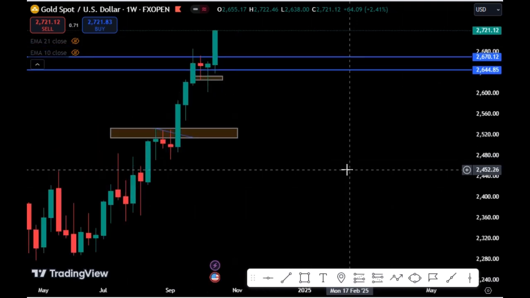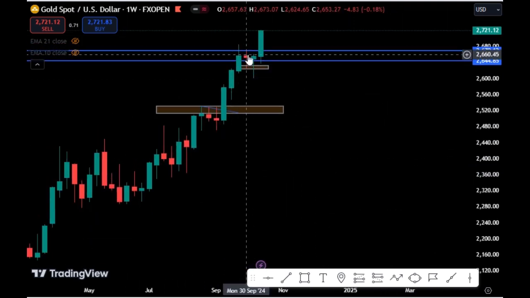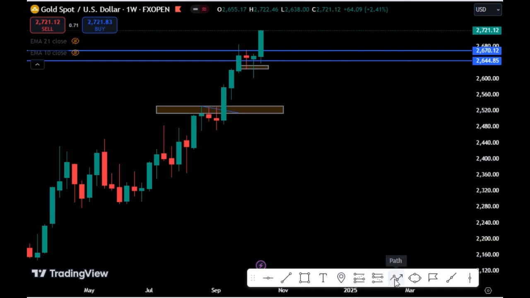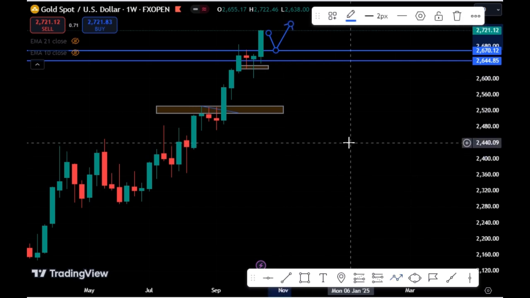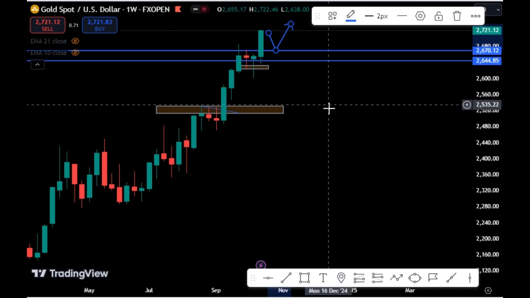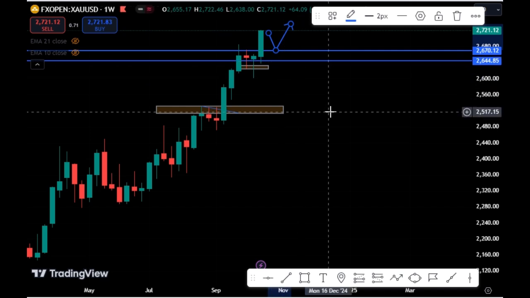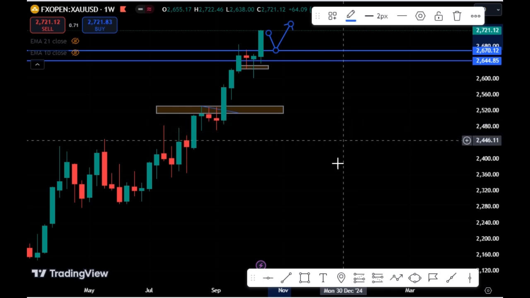On my weekly chart, you can see that price has also converted this resistance into support. So long as price has converted this resistance into support, we'll be expecting price to do a retest of this level before we see a further push up for the gold USD. So expect price to continue to push higher. This week we'll be expecting price to push higher for the gold USD, and our target will be 2,800 for this coming week for the gold USD.